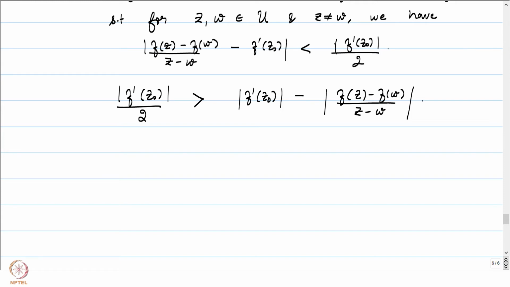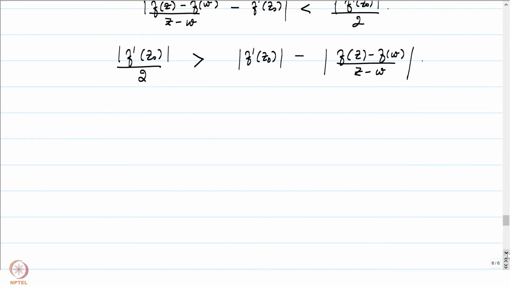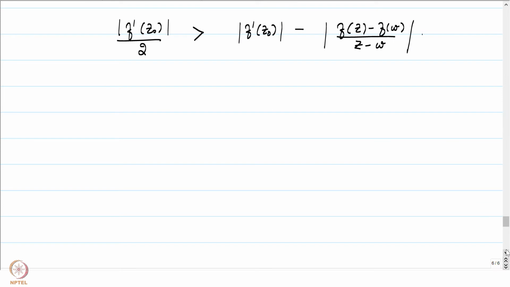So I have used the triangle inequality here already, a version of it, to write this particular step, and we can finally conclude that the absolute value of f of z minus f of w, by bringing it to the left, is greater than the absolute value of f prime of z0 by 2 times the absolute value of z minus w.